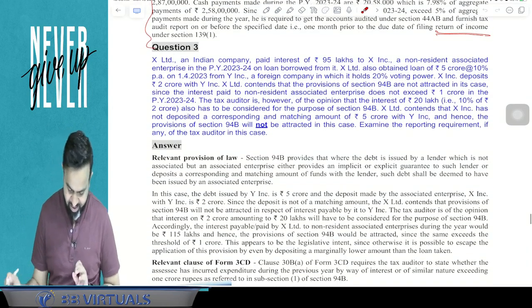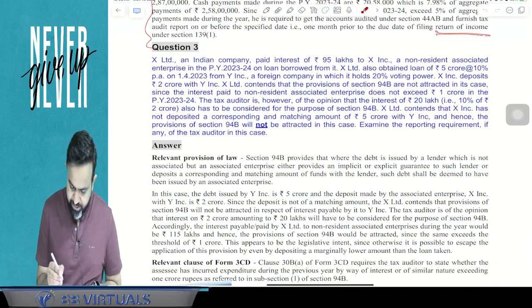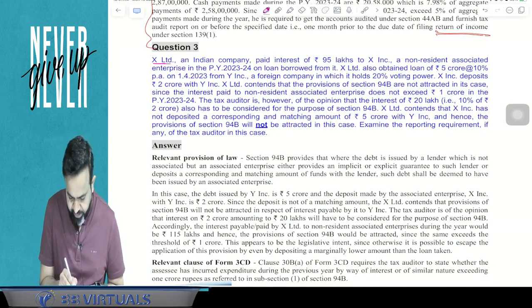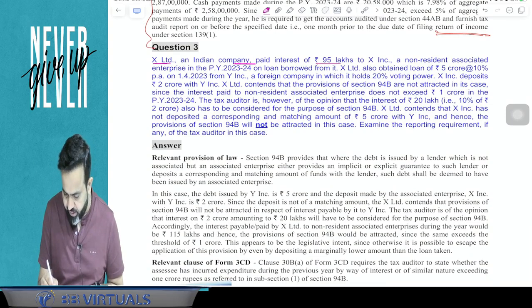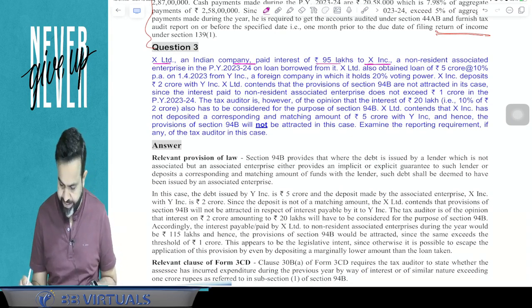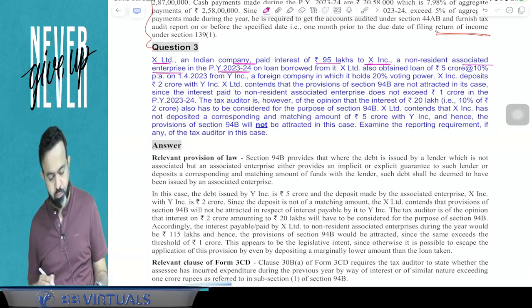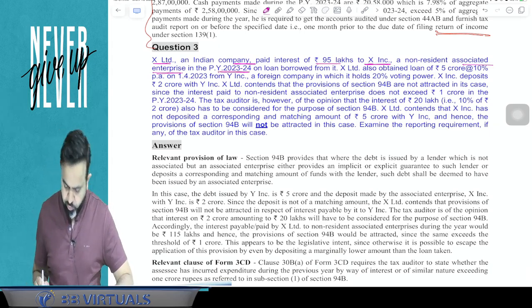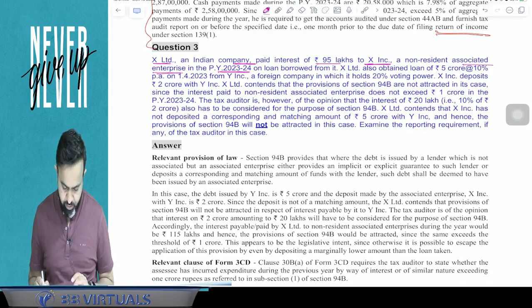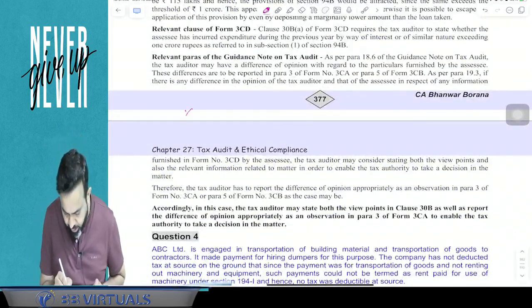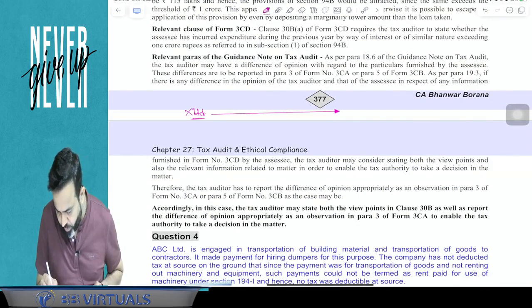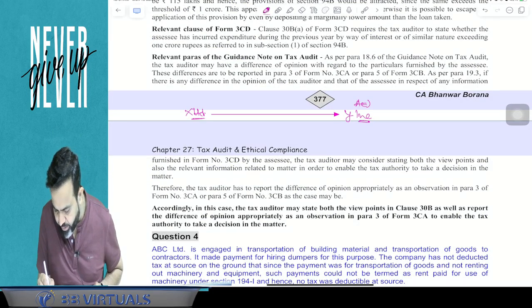Pay attention. Question number 3 says that there is a company, X Limited, an Indian company, which paid interest of 95 lakh to Y Inc, a non-resident associate enterprise, in the previous year 23-24 on the loan borrowed from it. So basically, in India there is a company named X Limited, and there is a company Y Inc, and Y Inc and X Limited are both associate enterprises.